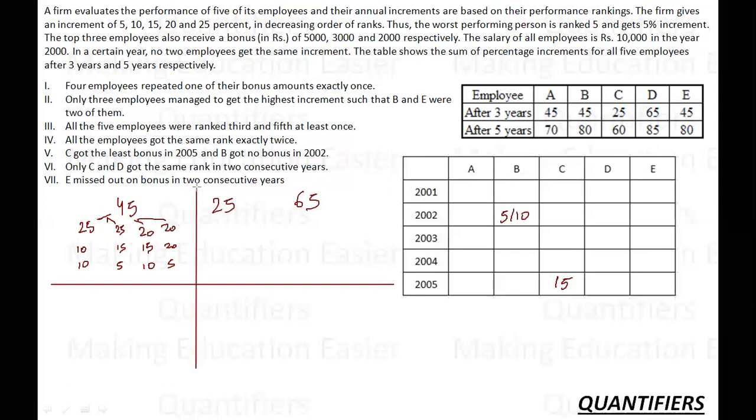Let's talk about 25. So if I'm talking about 25, what are the possibilities? I have to give it over 3 years. So if I start with minimum 5, I am left with 20. How can I achieve 20? Not 15.